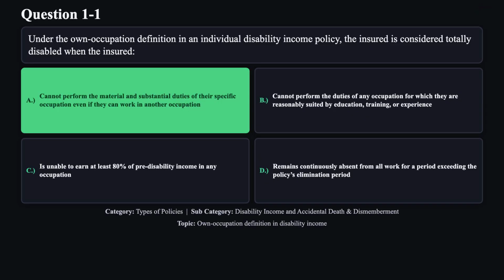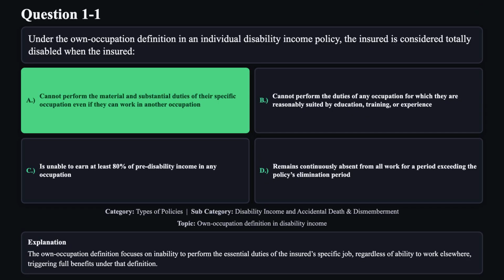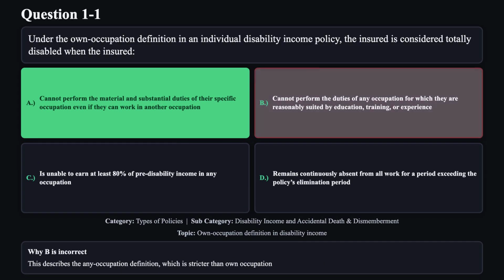The correct answer is A. The own occupation definition focuses on inability to perform the essential duties of the insured's specific job, regardless of ability to work elsewhere, triggering full benefits under that definition. Reason B is not correct. This describes the any occupation definition, which is stricter than the own occupation.